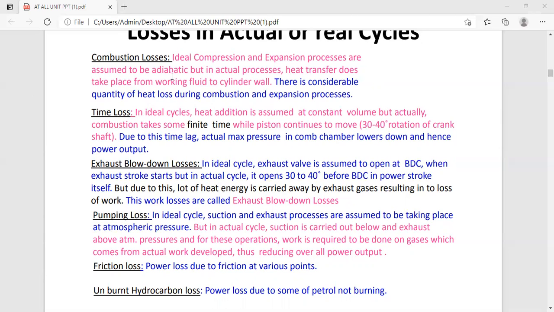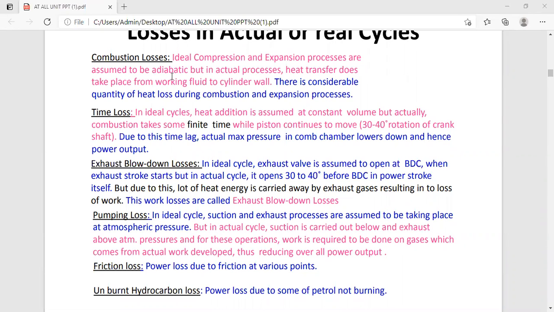So definitely there are combustion losses. Once again, I am repeating, in ideal cases we are considering that the expansion and compression processes are adiabatic. But in actual practice, heat transfer takes place from the working fluid to the cylinder wall, and from the cylinder wall to the atmosphere. So there is a considerable quantity of heat loss during the combustion and the expansion process. So these are the combustion losses.